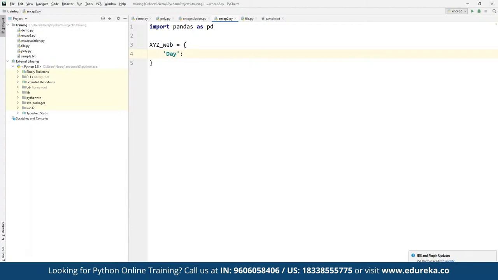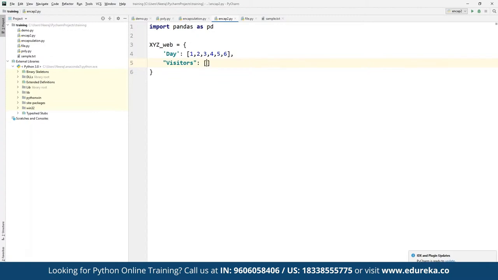Within day, we can define a simple array of numbers, for example, 1, 2, 3, 4, 5, 6. All right, and then we can go ahead and define the other variable, let's say for visitors. For visitors, we can again define the values in terms of an array.